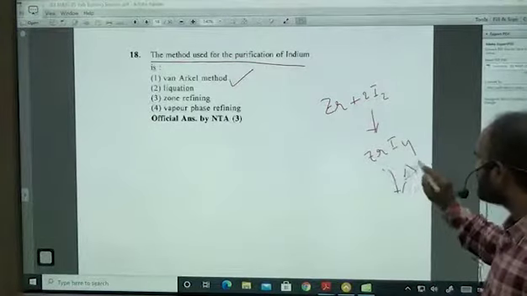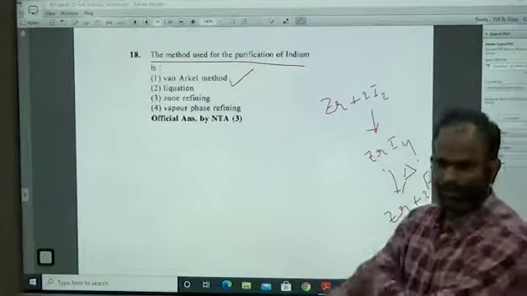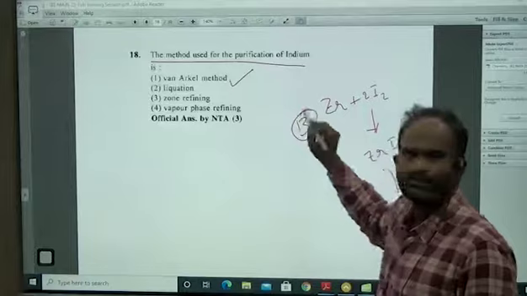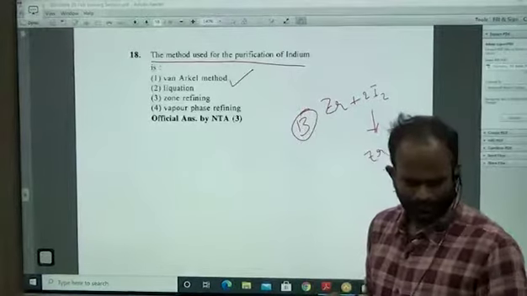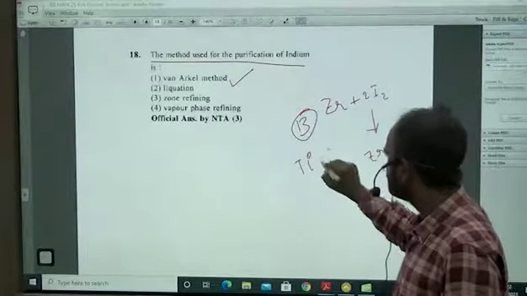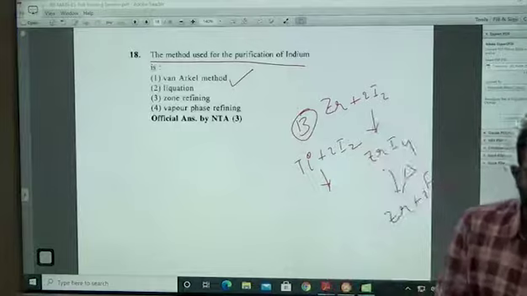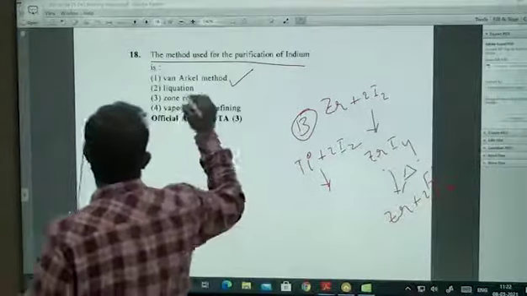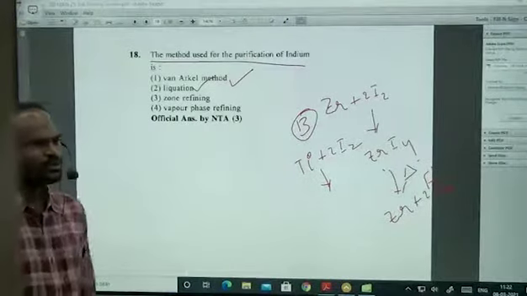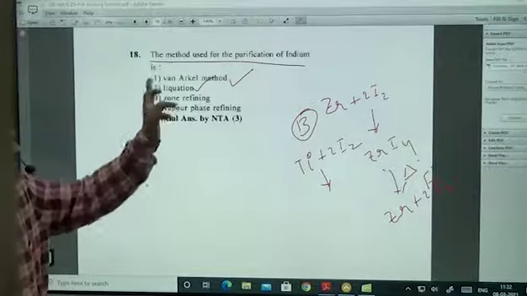Again, if you heat this one, it is going to give zirconium plus 2I2. Another one, boron. Another one, zirconium, titanium. Three are there: zirconium, titanium, boron. Right? Liquation will be used for those having a low melting point, like zinc, like lead. For them we will use liquation. Zone refining, this is the answer for this.